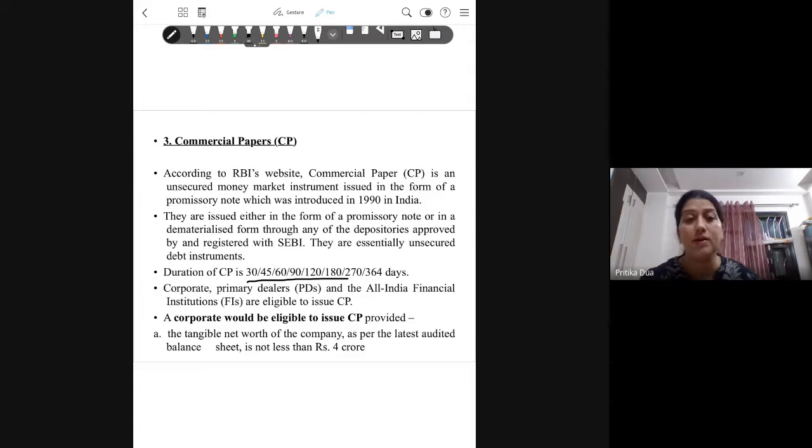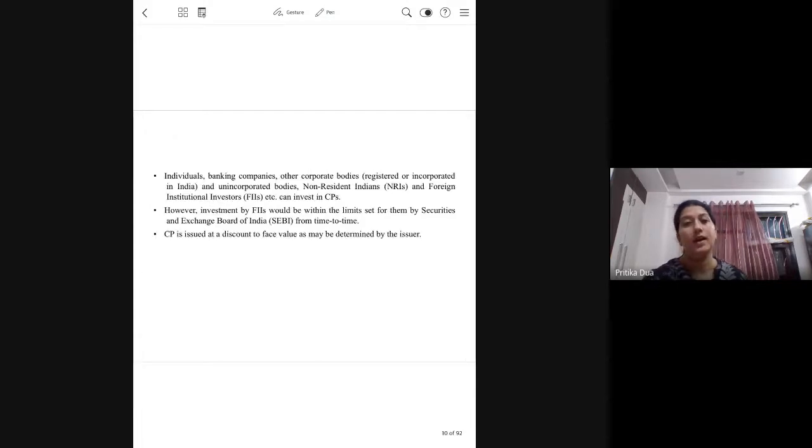Now commercial papers can be issued only by companies who are eligible under the guidelines, which you can see: the latest tangible net worth is at least 4 crore, and then they need to seek permission from RBI to issue commercial papers. Tangible net worth, yes, it can be market value, but you are not including the value of intangibles like your goodwill or any patents that you are carrying. So that is what the difference becomes.